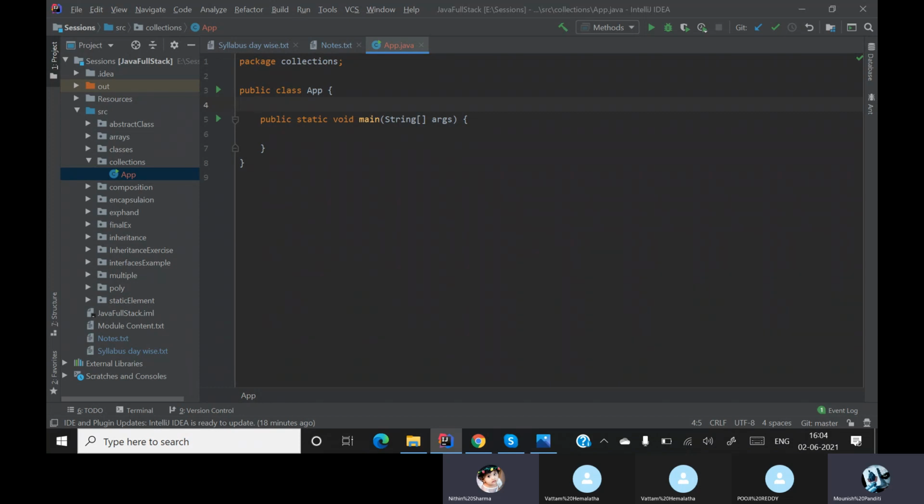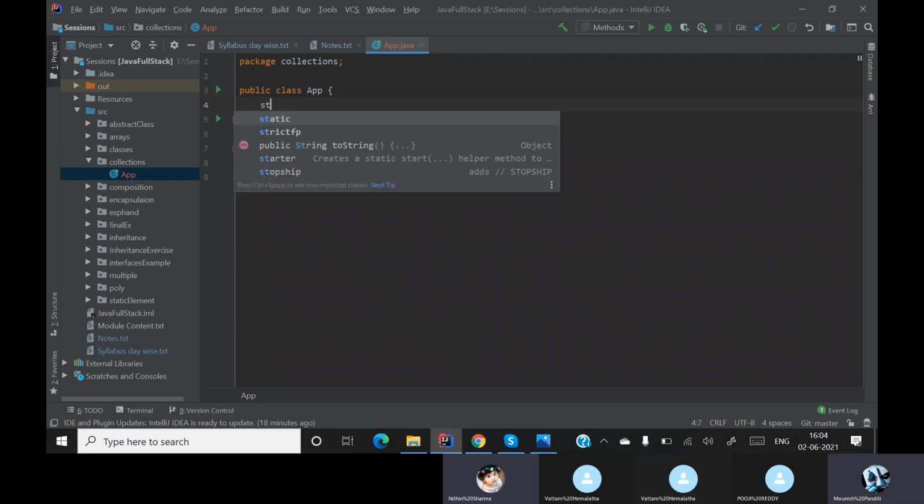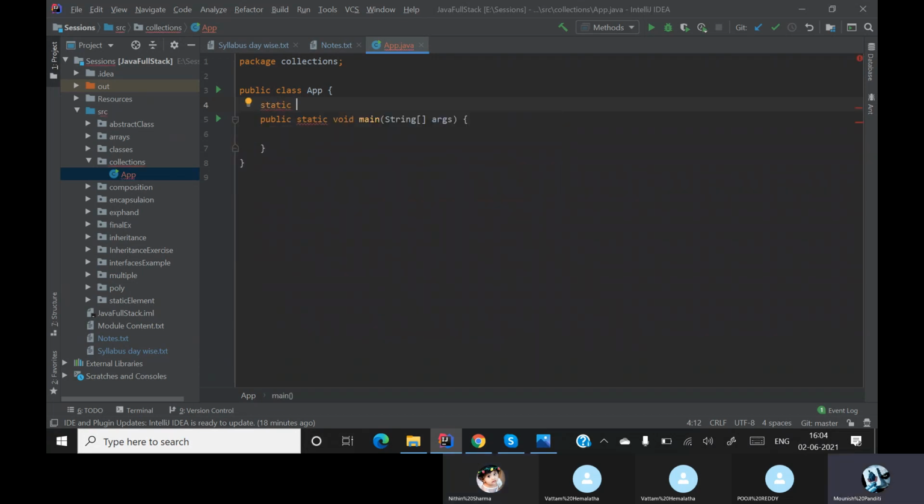We can create an object first. Mark the variable as static. Okay. If you mark anything as static, you can use the static element throughout the class.